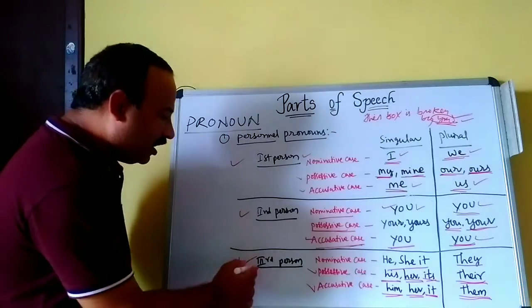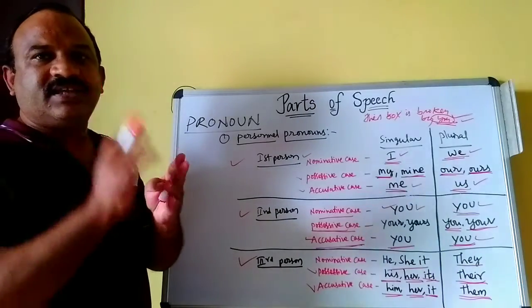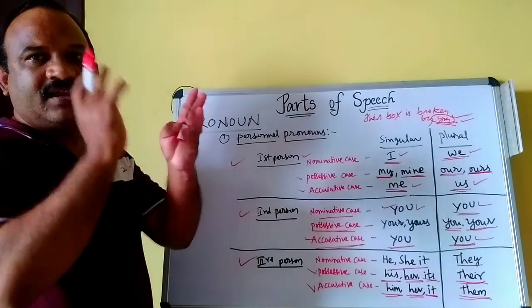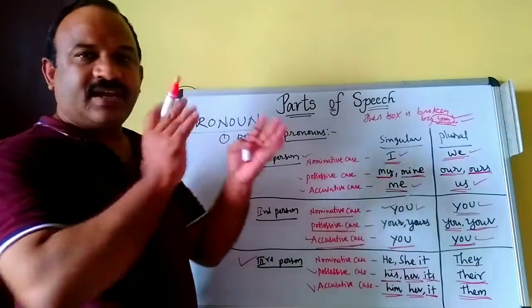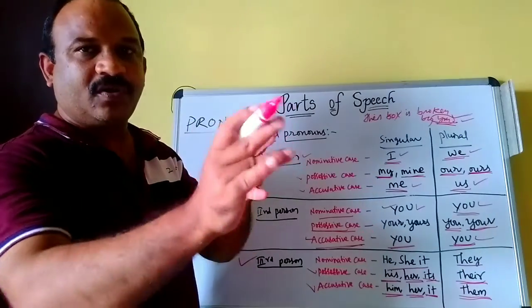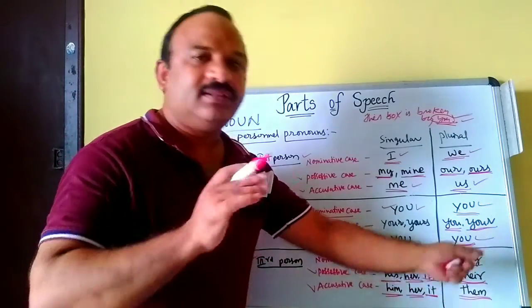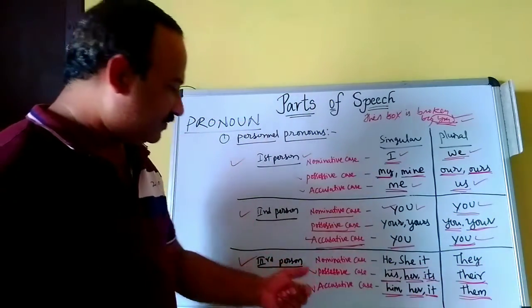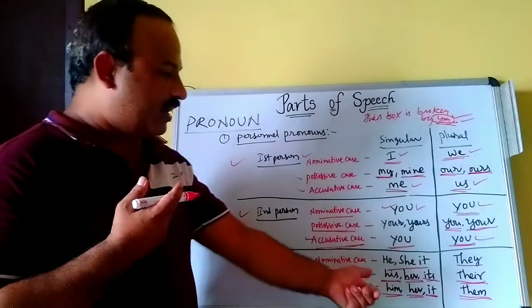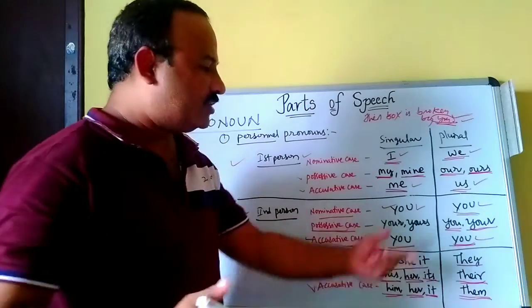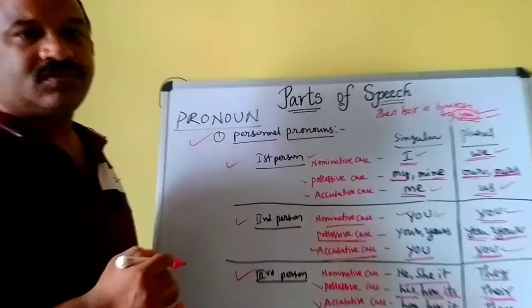Third person, if it is singular, in nominative case, he, she, it. Plural, they. Possessive case, his book or her book or its. If it is plural, their. Accusative case, him, that means object, him or her or it. If it is plural, them. This is all about personal pronouns.